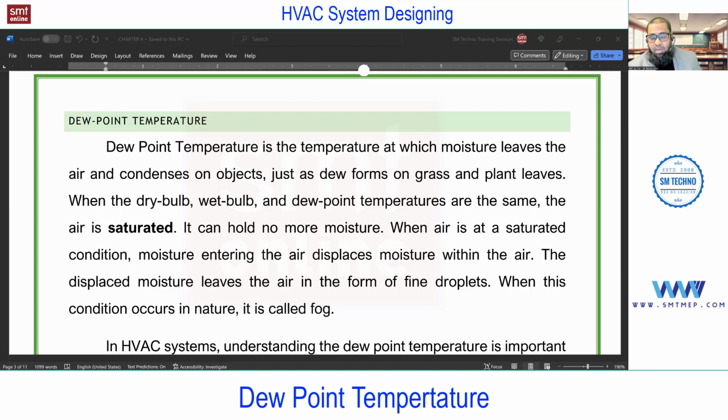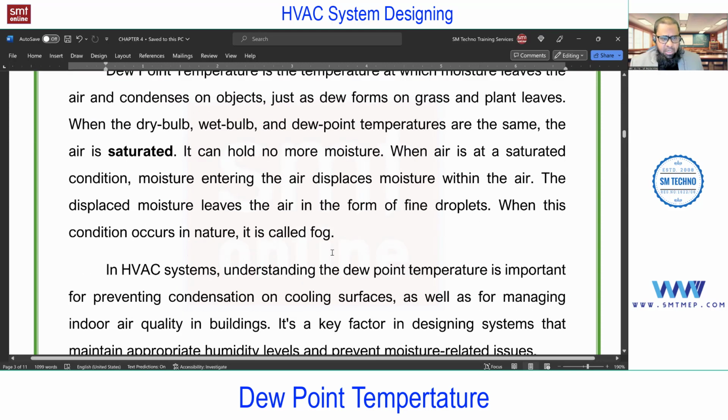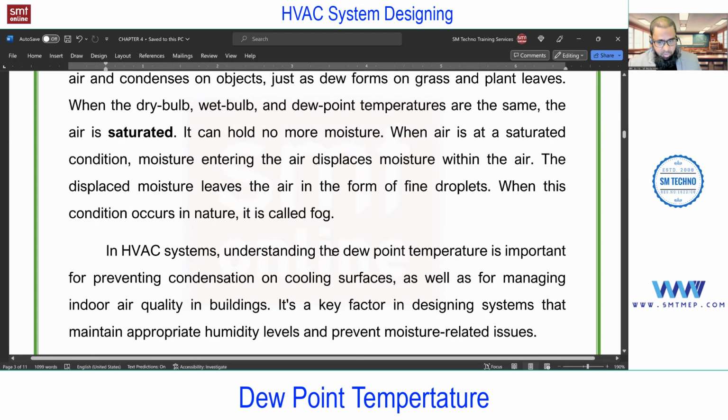In some areas, you'll find lower humidity, so the process will change. In that case, we require cooling and humidification. But what we are discussing is just general. So I think you got a clear idea about this dew point temperature, which is important.